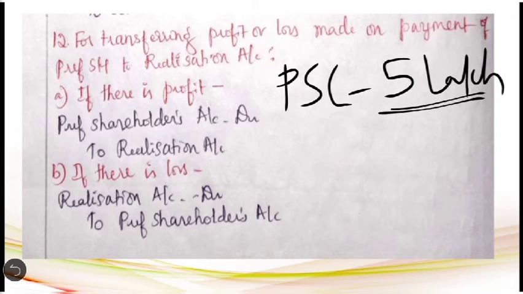Then it is called settlement taking place at par. Then the entry will come in the third step, that is under settlement of account. On the other hand, sometimes there is possibility that the settlement will take place either at profit or at a loss.